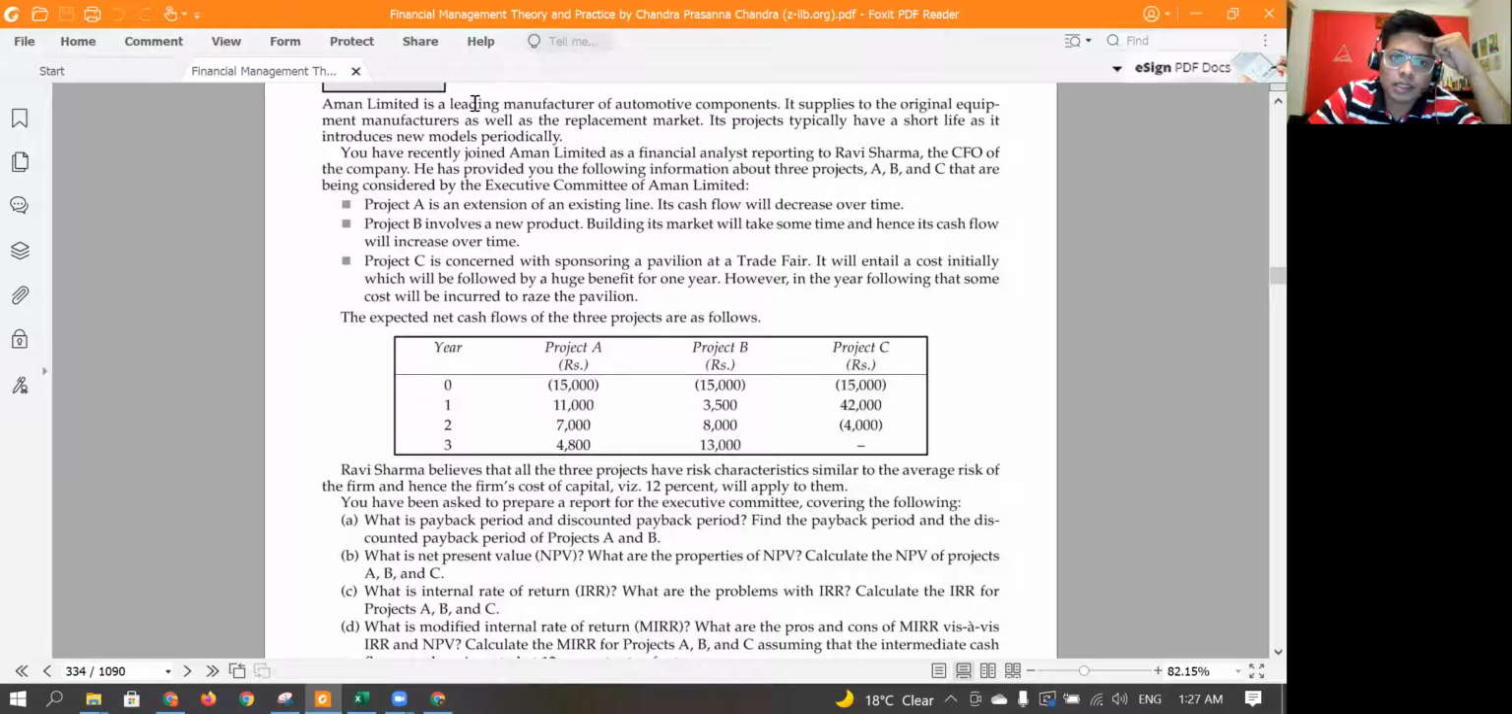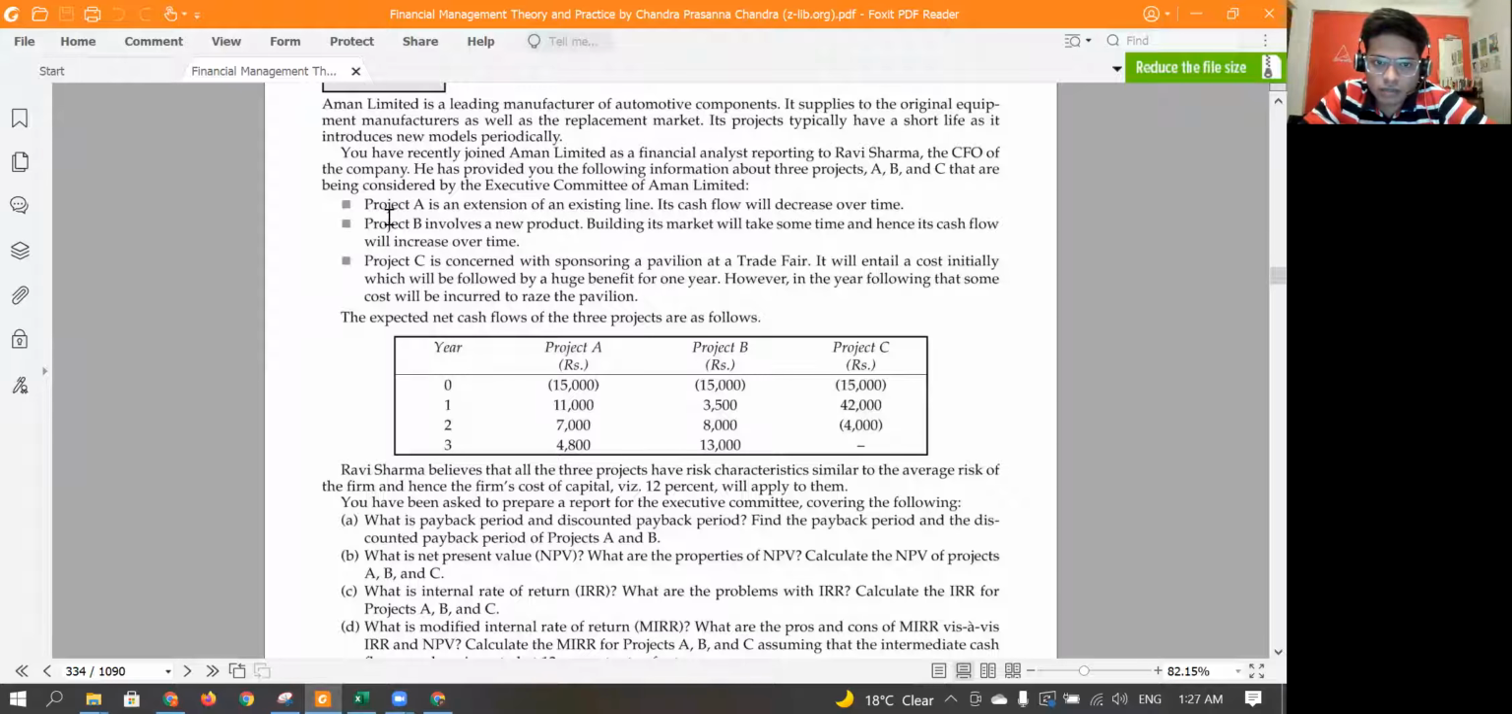It says Aman Limited is a leading manufacturer of automotive components. It supplies original equipment manufacturer as well as replacement market. Its projects typically have a short life and it introduces new projects periodically. You have recently joined Aman Limited as a financial analyst. He has provided you the following information about projects A, B, C.